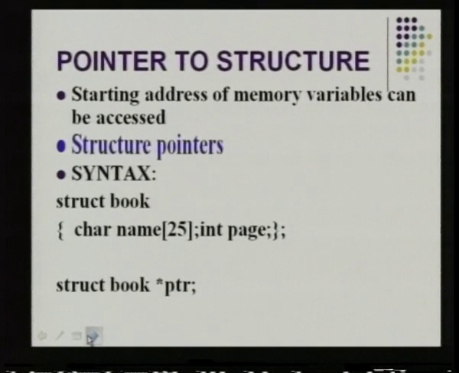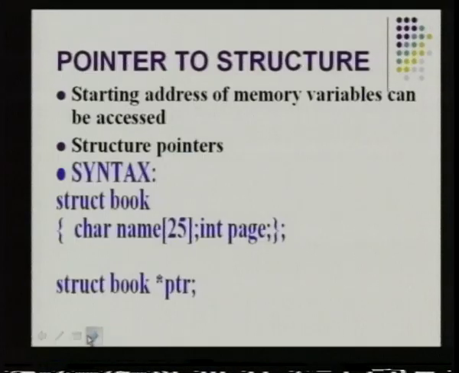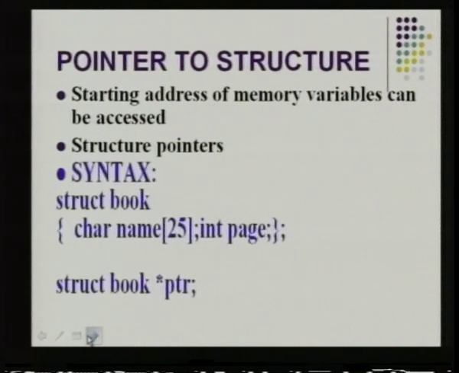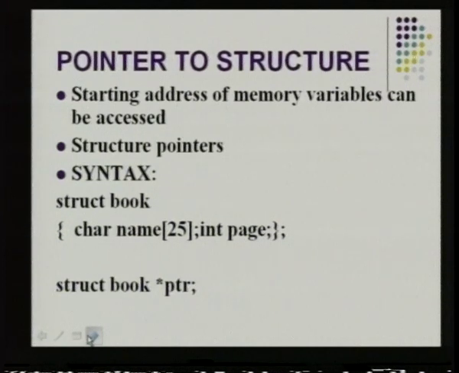When we say a pointer to a structure, another name for it is structure pointers. Now this is how the syntax is declared. The declaration is the same: struct tag and the members of the structure enclosed within braces and a semicolon. The declaration of the variable is struct book, that is nothing but the struct tag. Instead of simply giving a variable name, here we have to give a pointer variable.